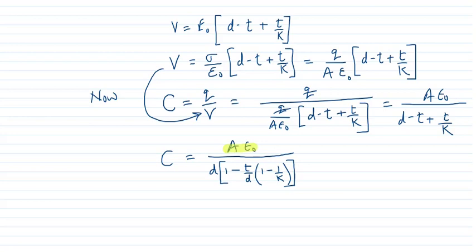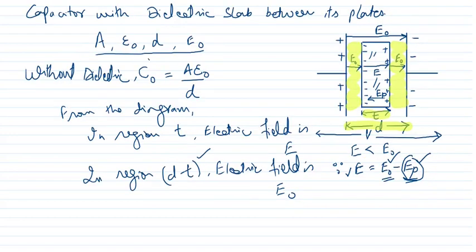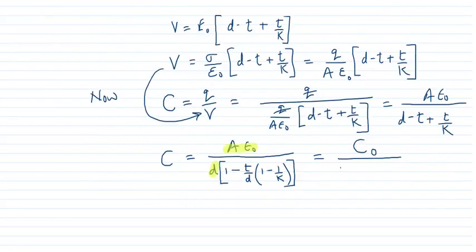A epsilon naught upon D is the same, this is the capacity of capacitor without a dielectric. It was written in the beginning, see here. Understood? So this becomes C naught divided by 1 minus T upon D into 1 minus 1 upon K. So this is the expression for the capacity with the dielectric slab between them.